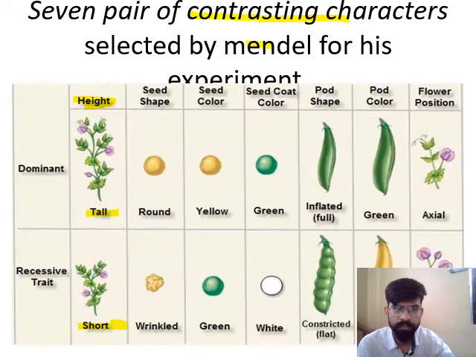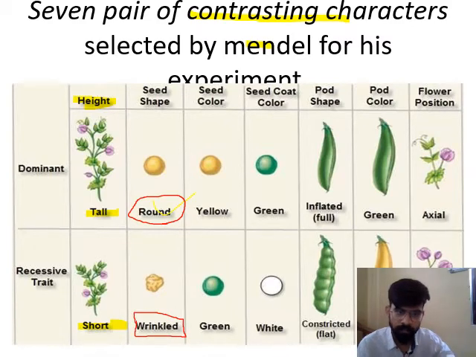Now, seed shape. Seed is of two types: round and wrinkled. Round is dominant over wrinkled.